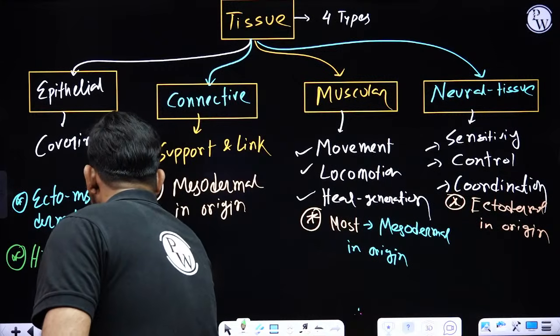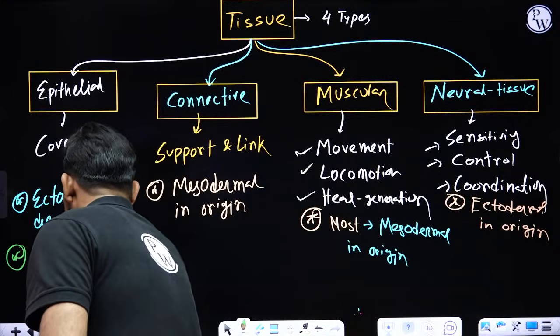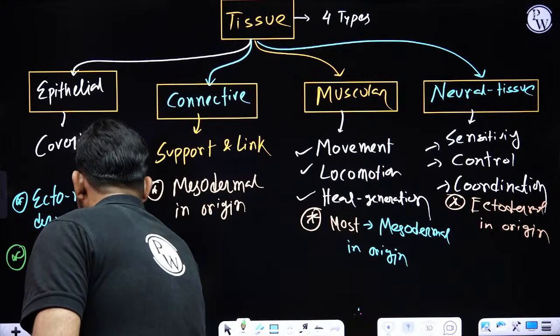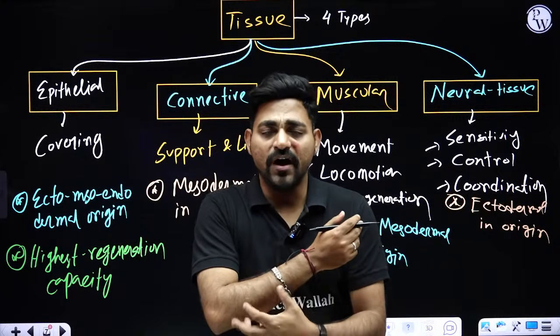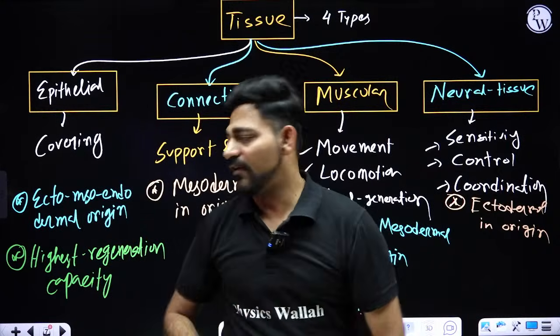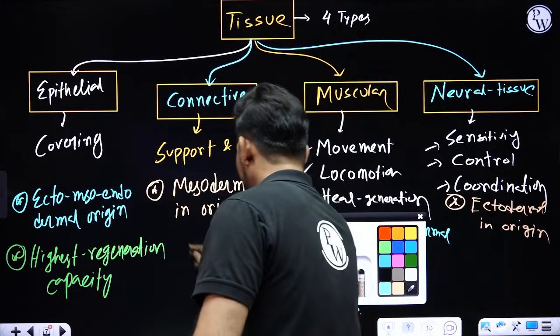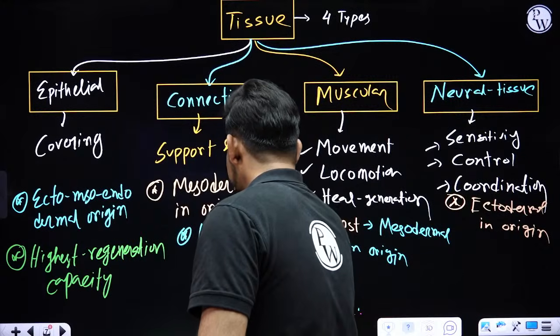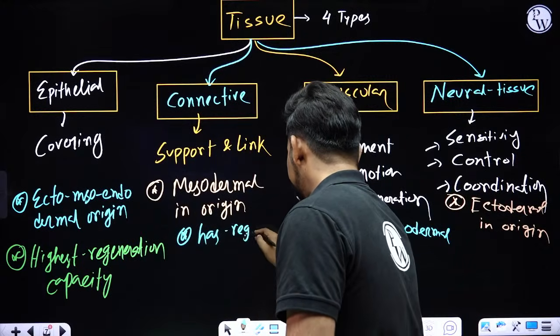Highest regeneration capacity. That's why when you get a cut on your skin, within a few hours or a few days, it will replenish and recover by itself. Okay. Connective tissue also has regeneration capacity.